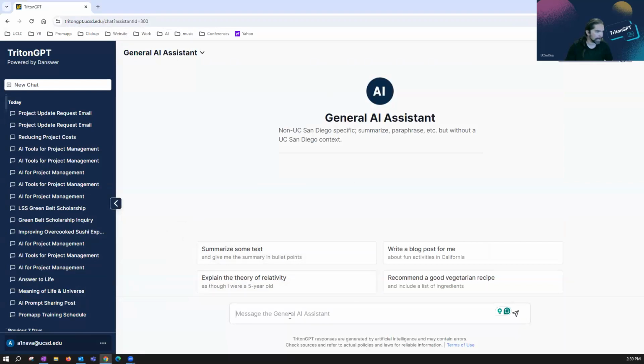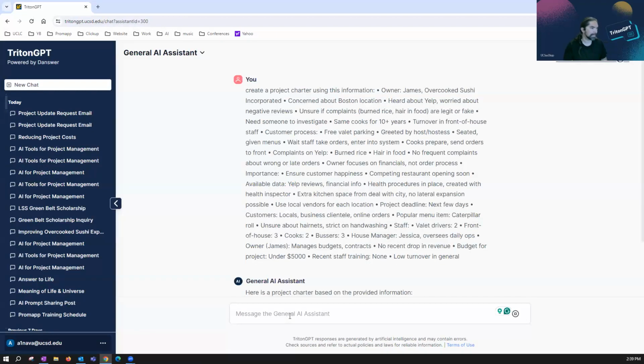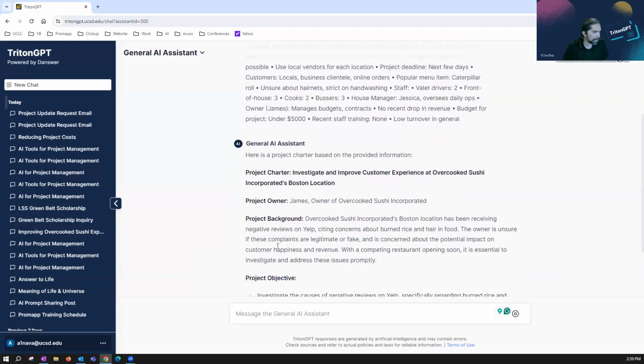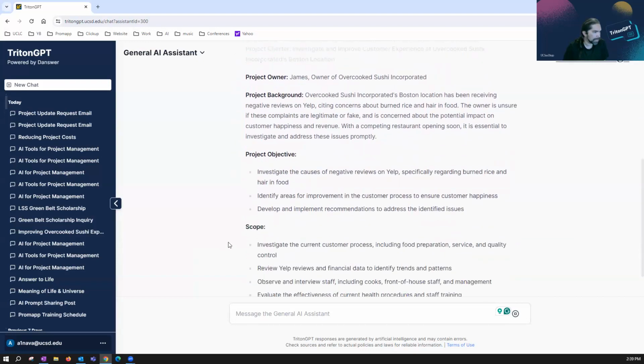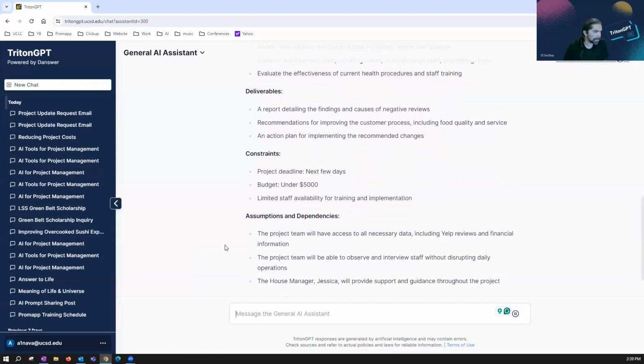I'm going to go to my AI tool and I'm going to say, create a project charter using this information. And I'm just going to paste it in. Bam. Let's see what it does for us. Here's a project charter. And you can see it gives me the owner, the project background, the objective, the scope, deliverables, constraints, assumptions, and dependencies.